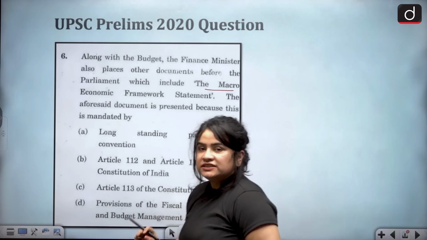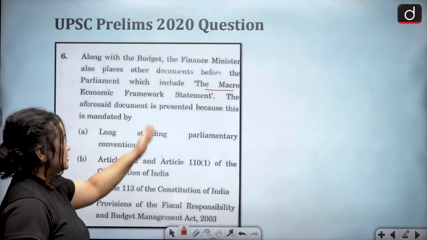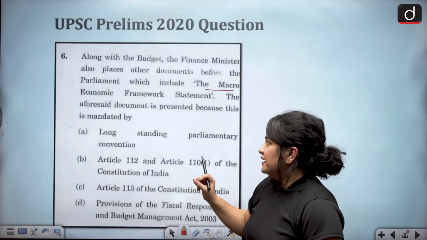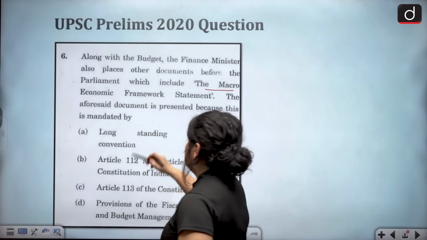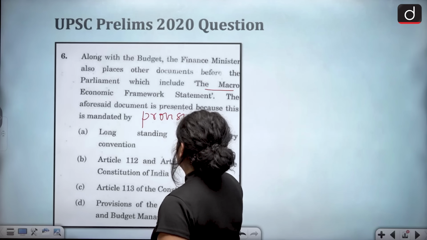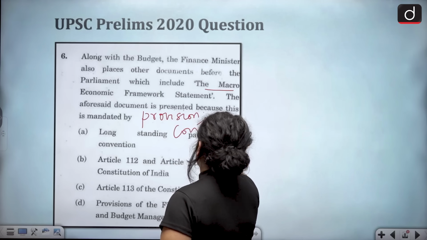Now, at the very outset, let me make it very clear to you that the said document, which is the macroeconomic framework statement, is not mandated to be presented either by any provision of the Constitution or by any convention of the Parliament.